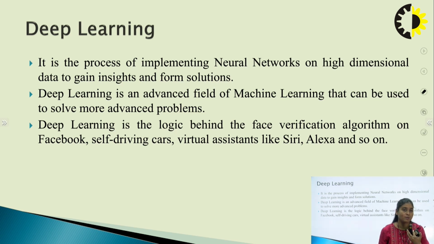Several papers and works have already been published using machine learning algorithms like CNN and ANN to solve some complex problems. Deep learning is the logic behind the face verification algorithms on Facebook, self-driving cars, and virtual assistants like Siri, and so on. There are so many examples of this. Okay.